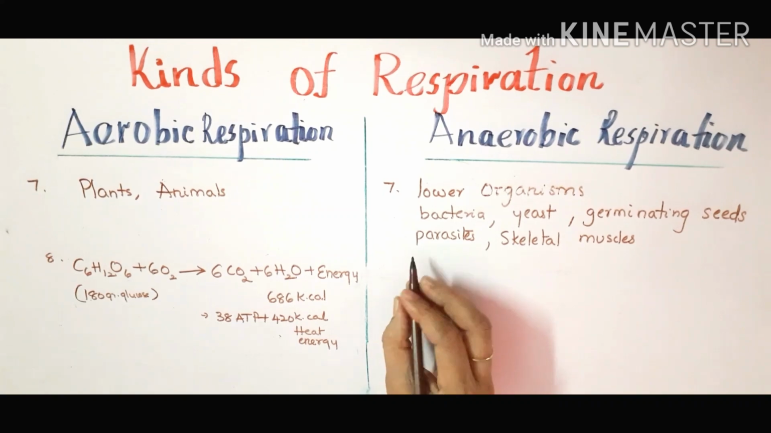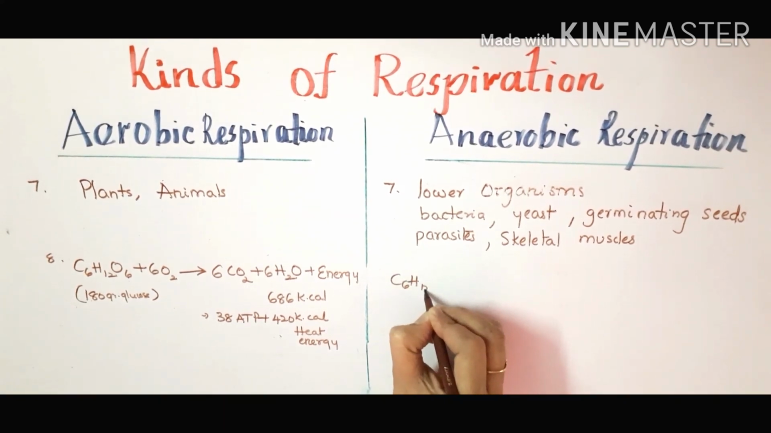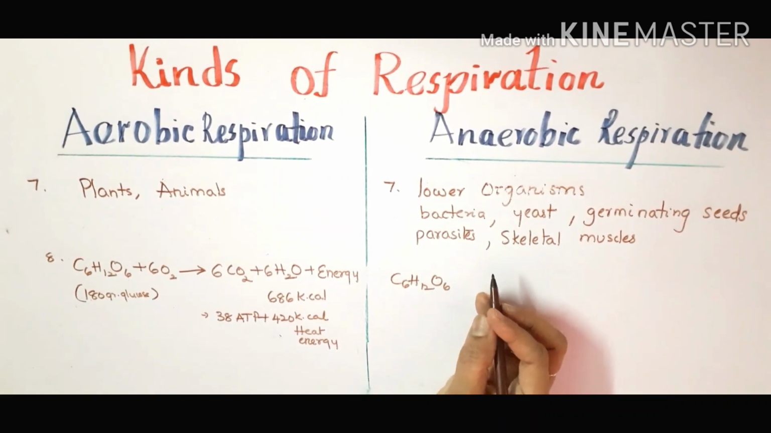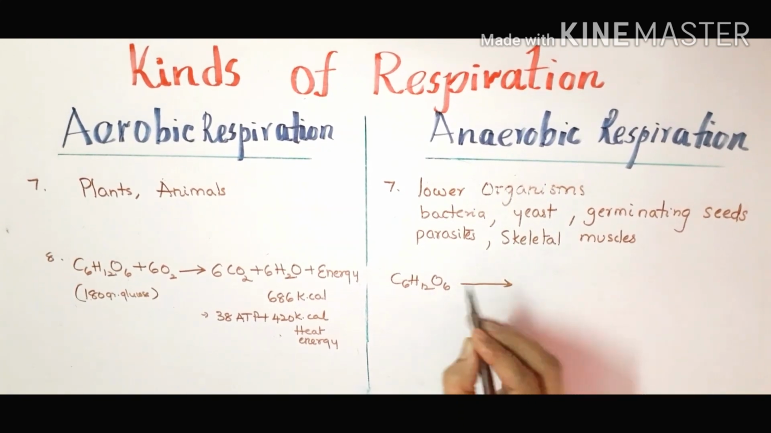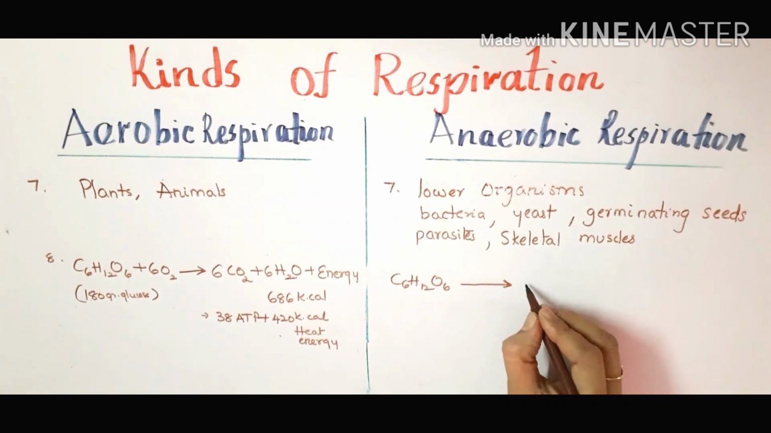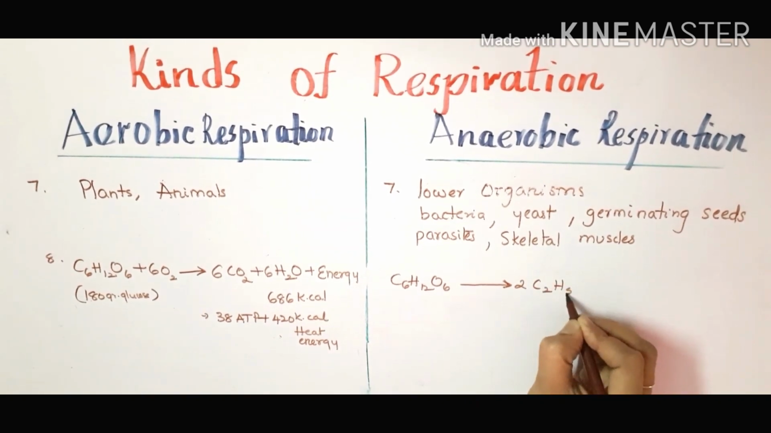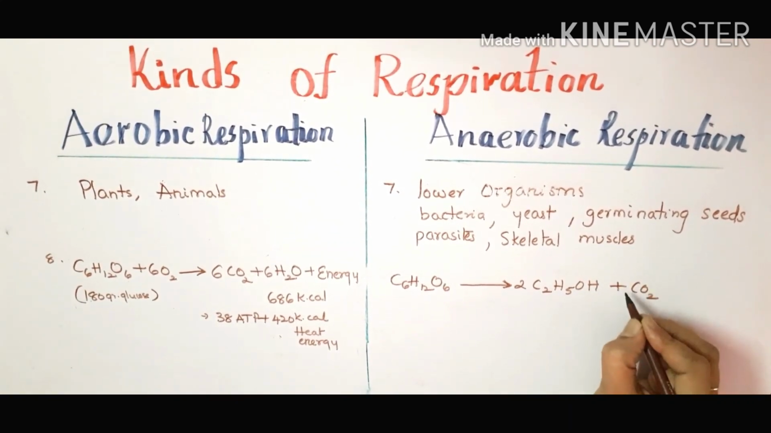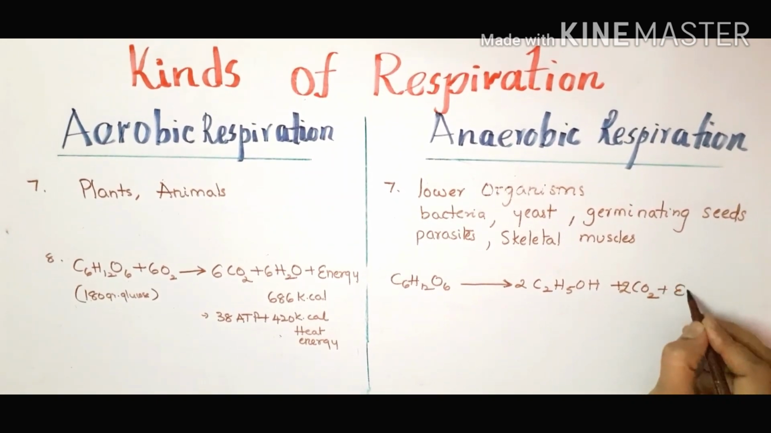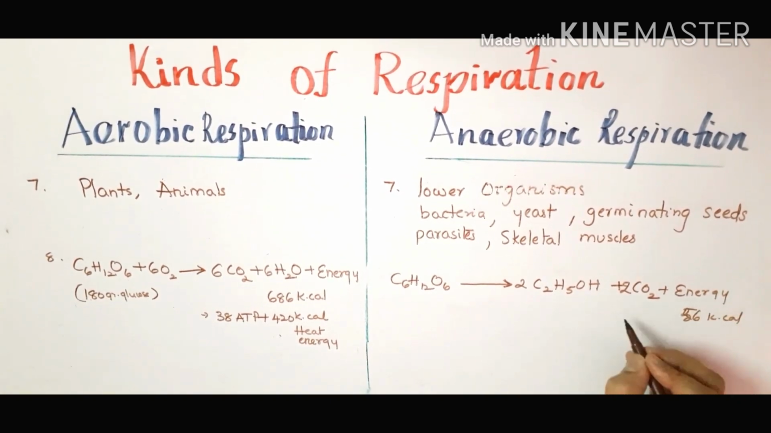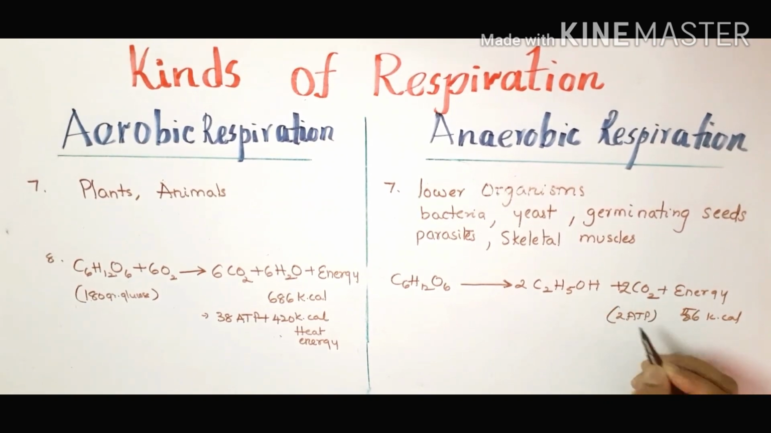Under anaerobic respiration, you know that glucose, C6H12O6, undergoes incomplete oxidation and occurs in the absence of oxygen. So there is no need to write oxygen here. The glucose molecule is broken down and forms ethyl alcohol, C2H5OH. Whenever ethyl alcohol is produced, carbon dioxide is produced. And a small amount of energy is produced, that is 56 kilocalories of energy, or 2 ATP molecules.